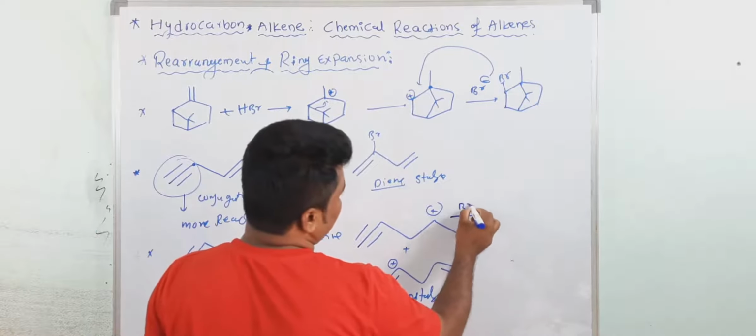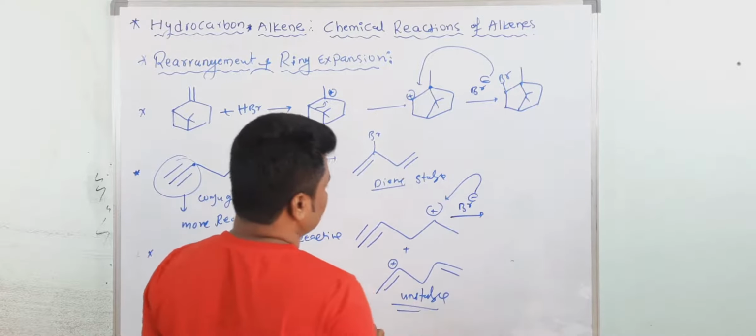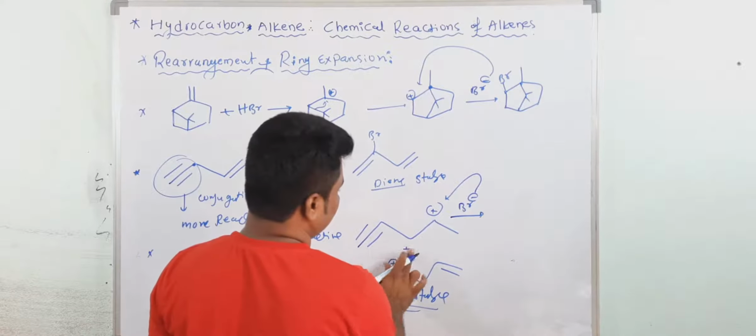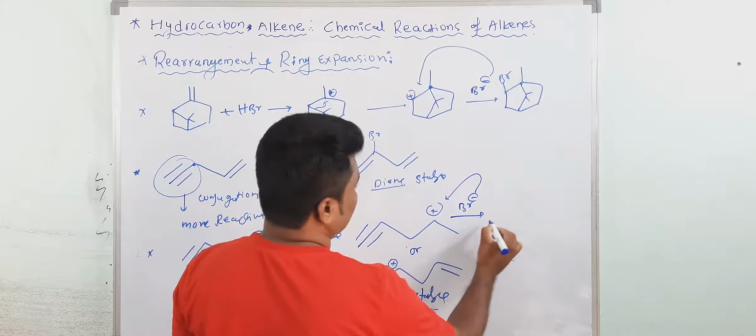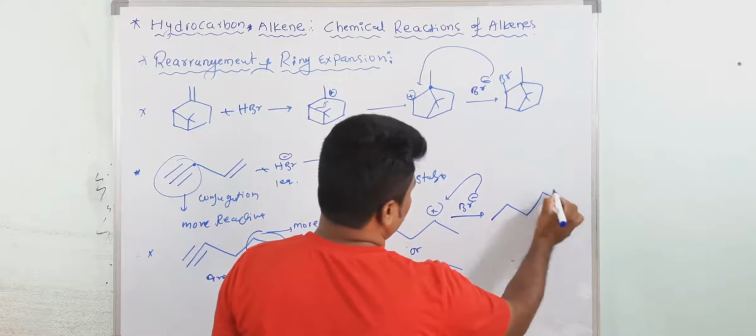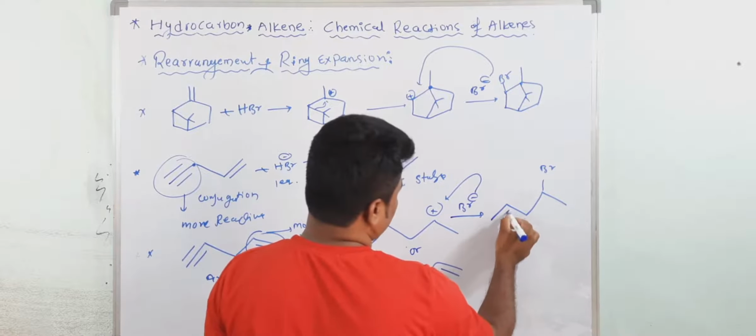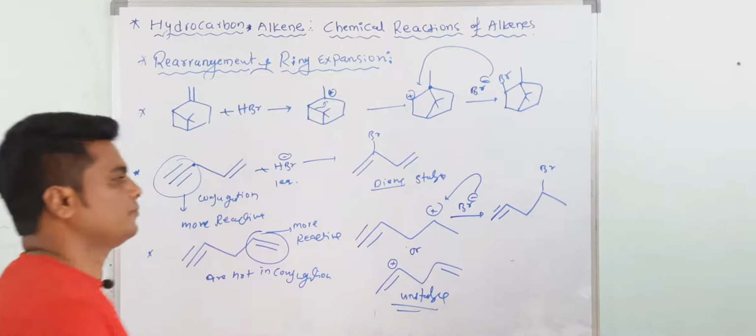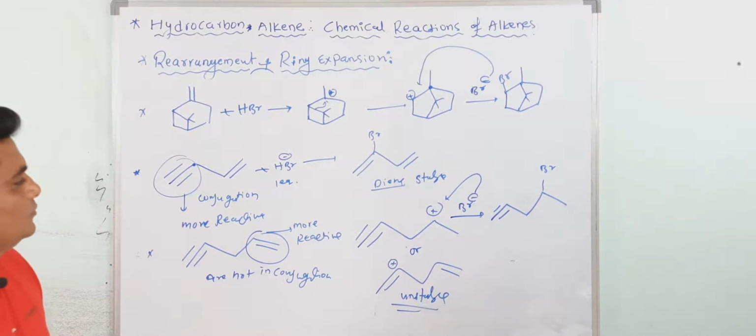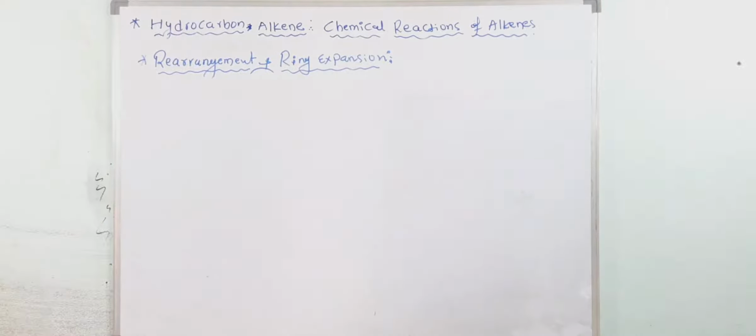Now here Br will attack. So what happens here? Now this is your final product. Okay, just write down. Okay, next, see.